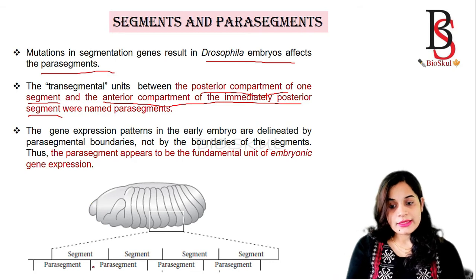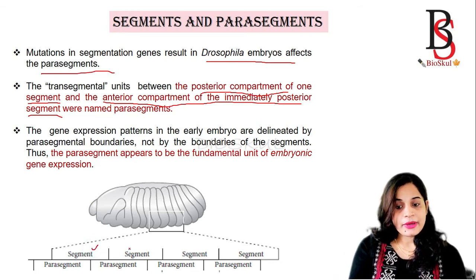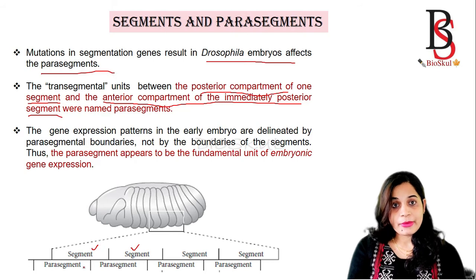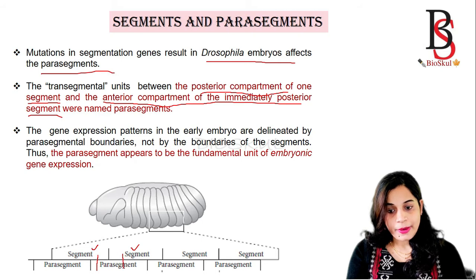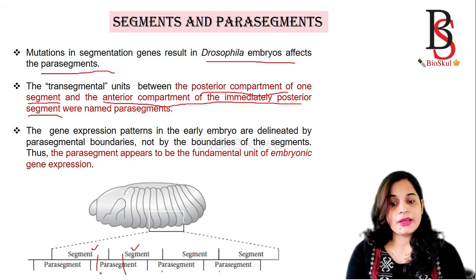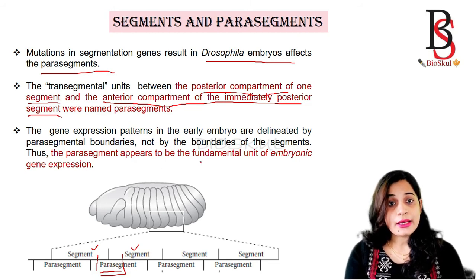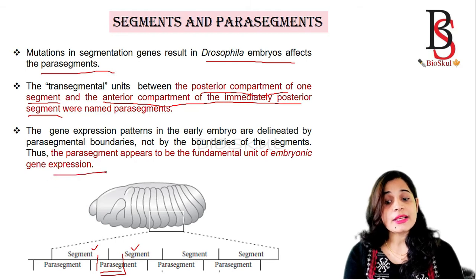Okay, so here you can see the segments. The posterior compartment of one segment and the anterior compartment of another segment is known as the parasegment. And this parasegment appears to be a fundamental unit for embryonic gene expression.